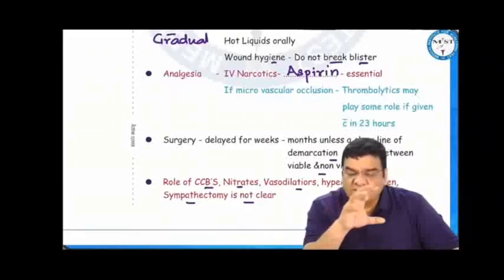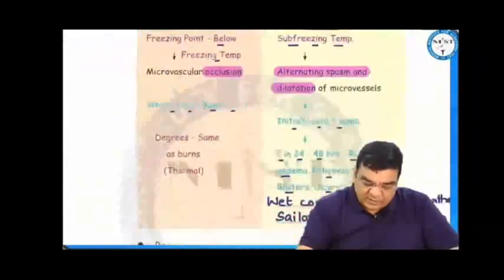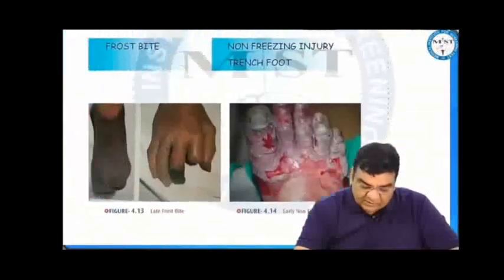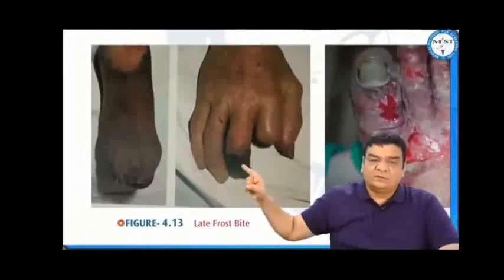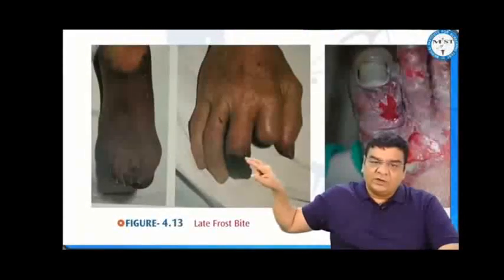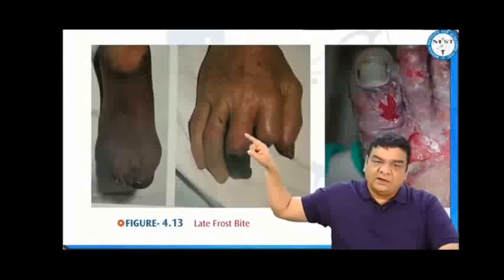24 hours. Surgical intervention like amputation of the gangrenous part should be delayed for a few weeks or months, because in cold injuries, the demarcation process is slowed. So if you do amputation today, the necrosis might be taking place in the proximal part as well, and then again you'll have to do amputation here.